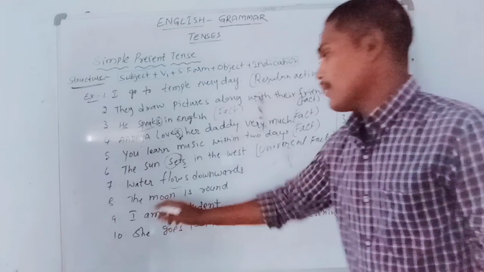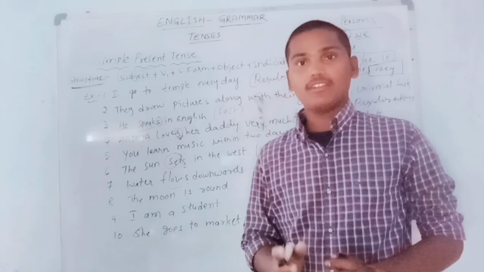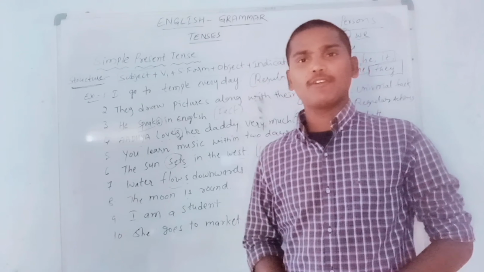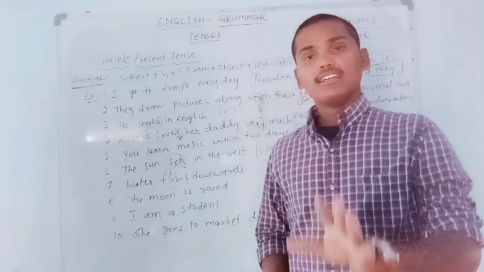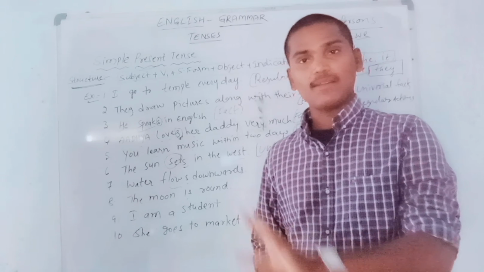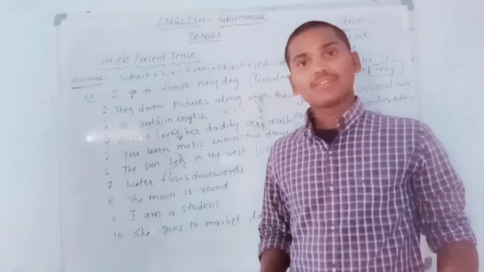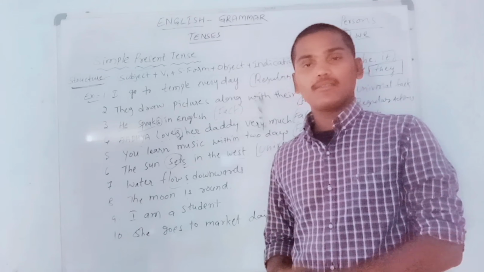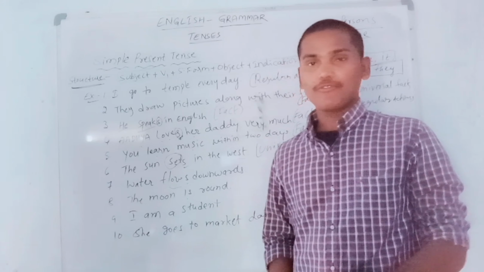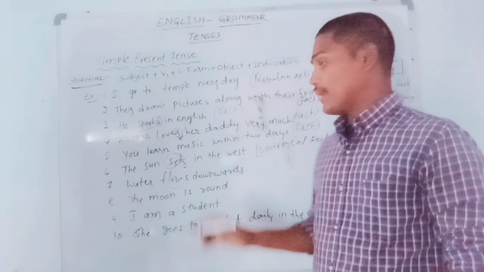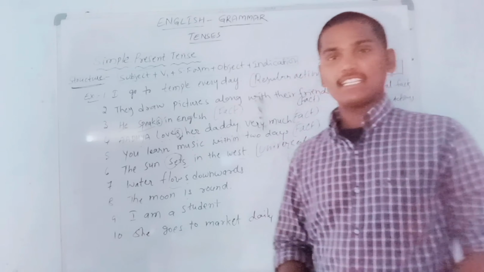So the eighth one, the moon is round. So here we are getting is. Is is a helping verb, but why is our sir telling us that is is a main verb? You know something, my dear students, sometimes helping verbs work in the sentence as main verbs. That is the rule. Here we don't have any main verb in the sentence, so that's why is is the main verb. Of course, is is a helping verb, and I can definitely agree, but in this sentence is is not working as a helping verb. It is working as a main verb. That is very important to understand.